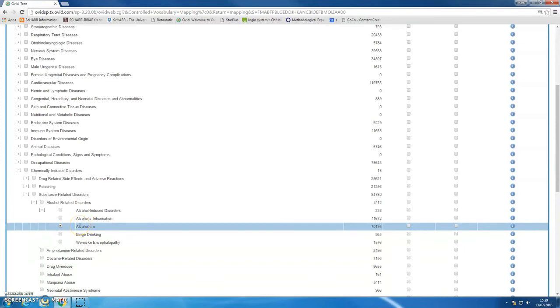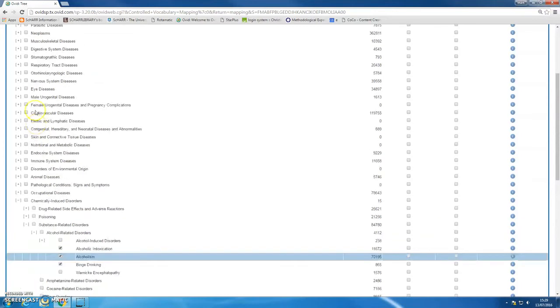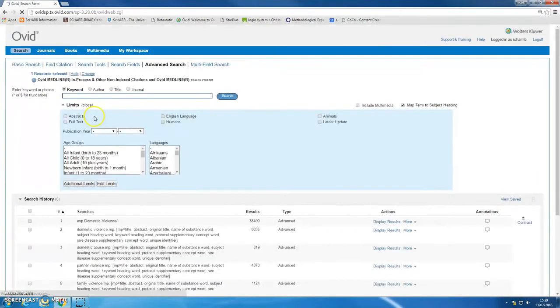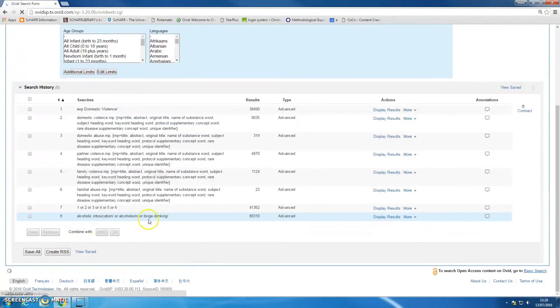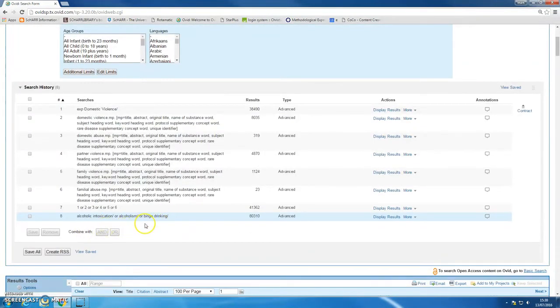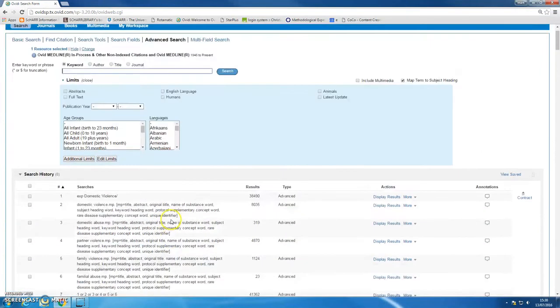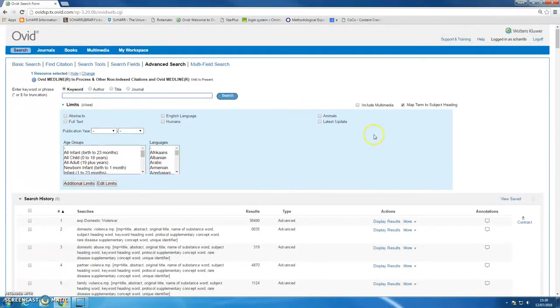I think that I'm going to include alcoholic intoxication and binge drinking and alcoholism. I know that they're not exactly the same as each other, but I think they'd all be relevant to the topic I'm talking about, which is the impact of alcohol on domestic violence. So let's include those three selected headings and continue. Okay, so that's my subject heading search for alcohol, but I also want to do a keyword search around it. So let's try switching off the mapping feature and searching keywords, so searching titles and abstracts and those other places.